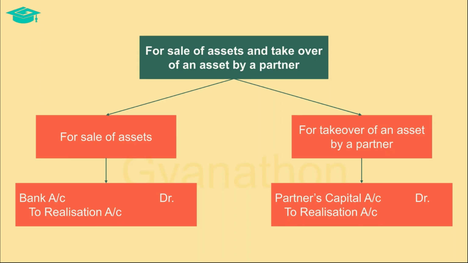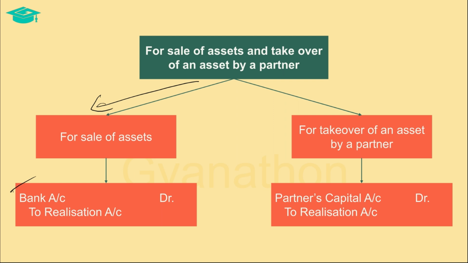Once the assets are transferred to the realization account, they are either sold or taken over by any partner. After transferring the assets to realization account, if the asset is sold, then the entry passed to record the same is by debiting the bank account to record the amount received in sale and crediting the realization account for the amount for which the asset has been sold.